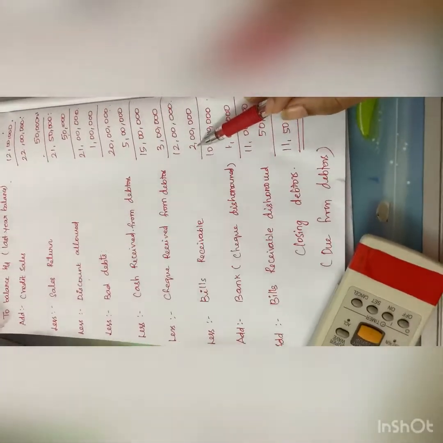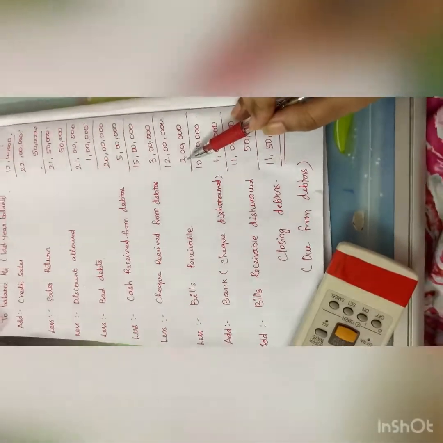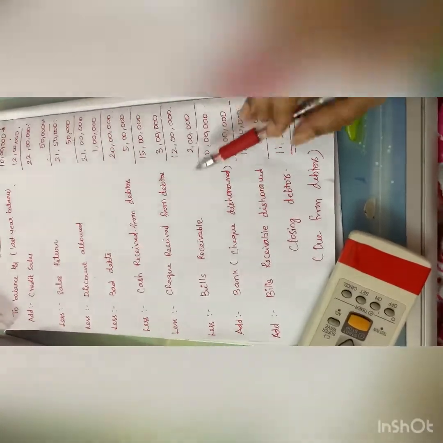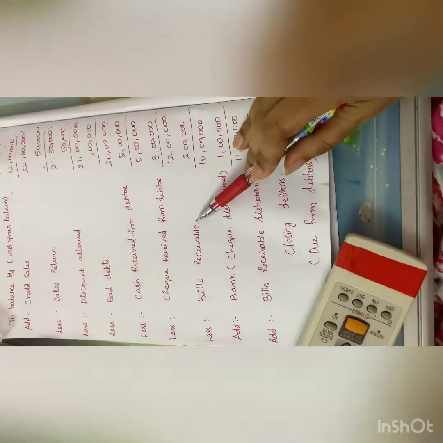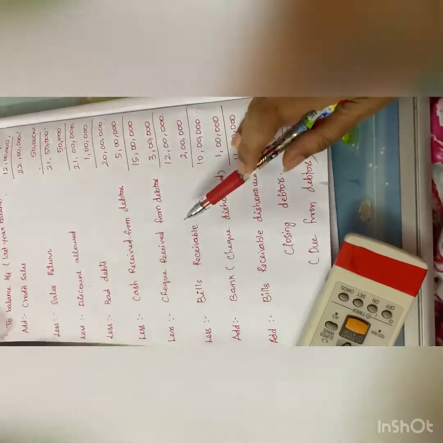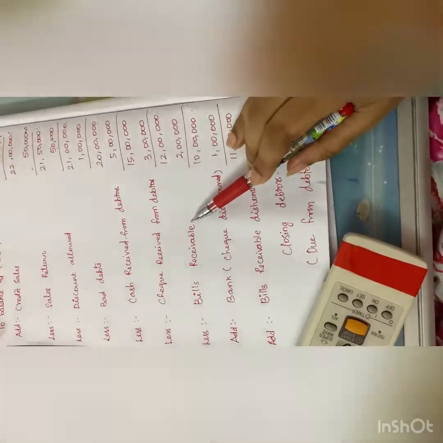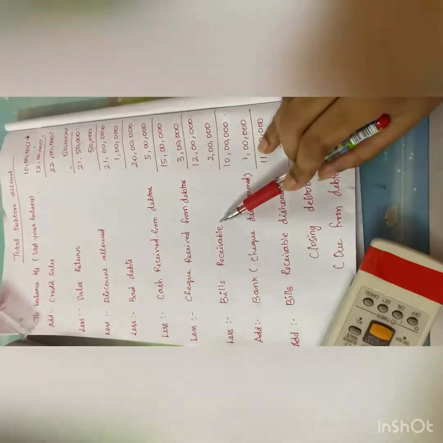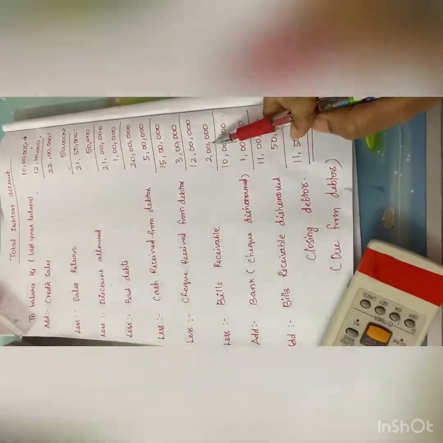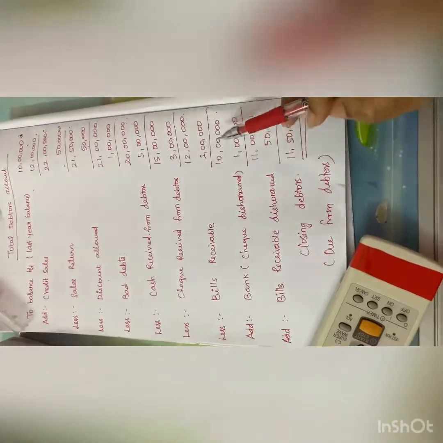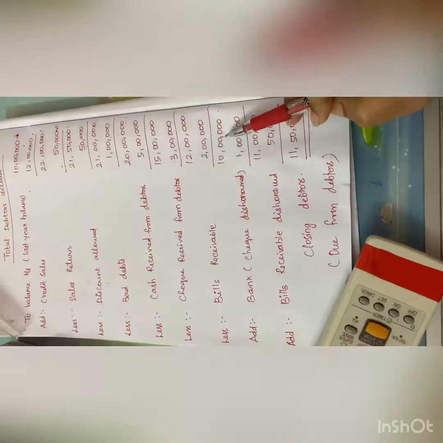Now come to bills receivable. Bills receivable is also like cash received. They will give a bill with a date and they will pay the amount on that due date. Hence it can be assumed as cash received. So I have deducted it from 12 lakhs. Now the balance is 10 lakhs.